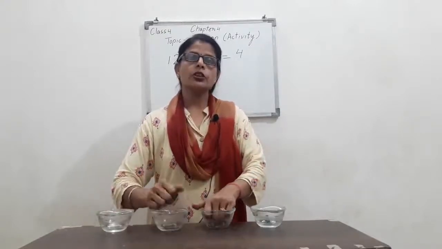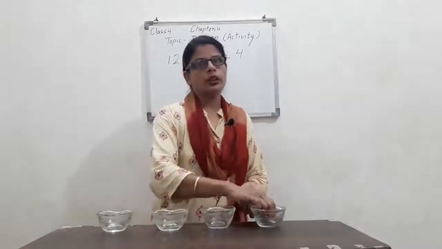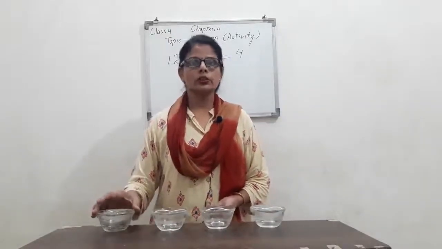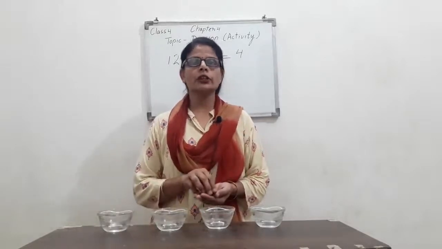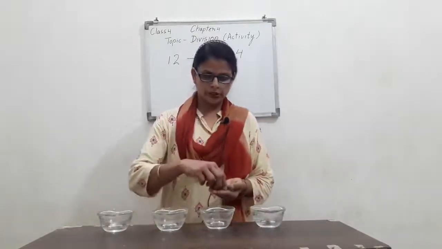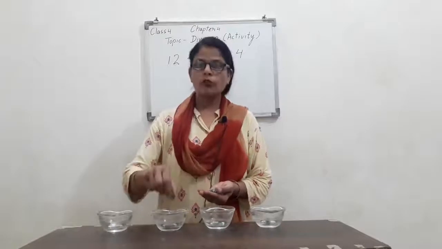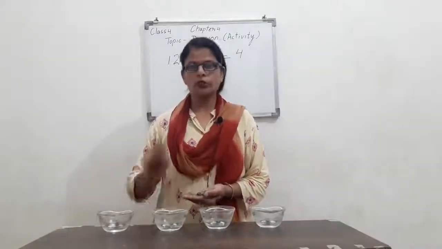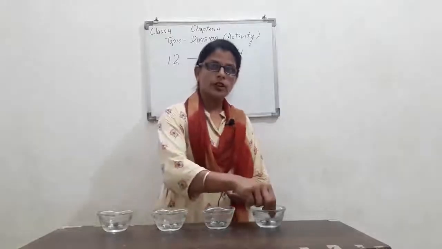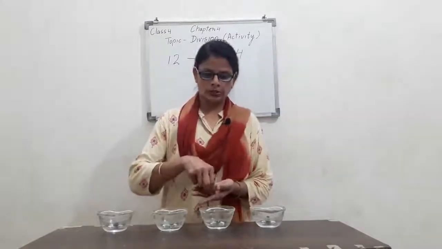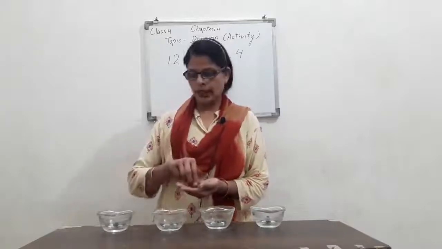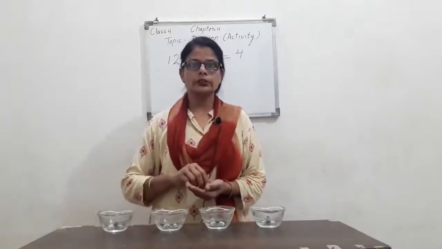So I have to distribute among her also. So again I have to share 1 to Rachna, 1 to Ritu, 1 to myself and 1 to Kirti. All got 1. Now a second one to Rachna, second one to Ritu, second one to myself and second one to Kirti.